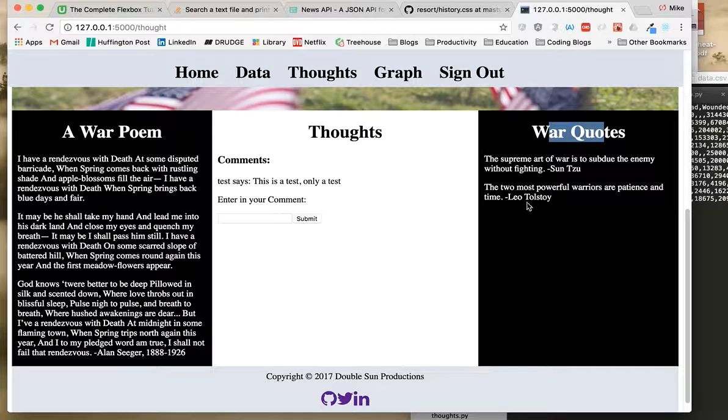And some war quotes. I only put 2 here. I wasn't going to dig around and find all these war quotes. And a war poem, I recently watched a show on American Experience about World War I, and they had the poem here by Alan Seeger, Rendezvous with Death, and it's a pretty powerful poem if you go ahead and read it. Then also you could basically leave your comments.